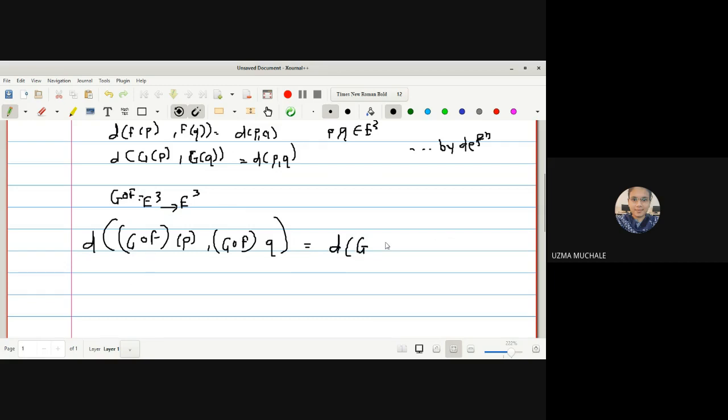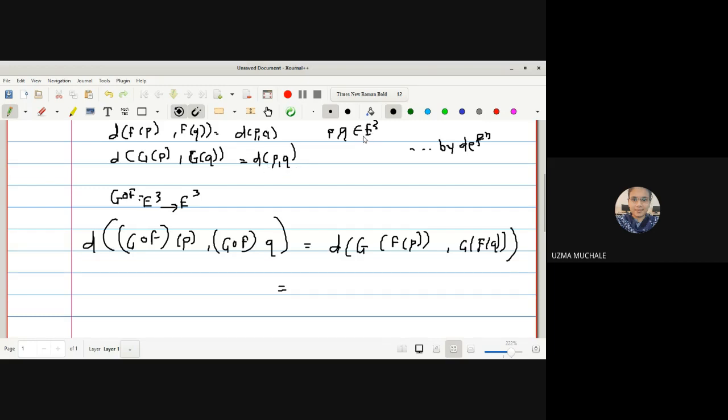Okay, g composite f of p, I can write as g of f(p) and g of f(q). Then what we can do now is, we are provided that g is an isometry, that is, g of anything, as the domain and codomain are the same E3 space.